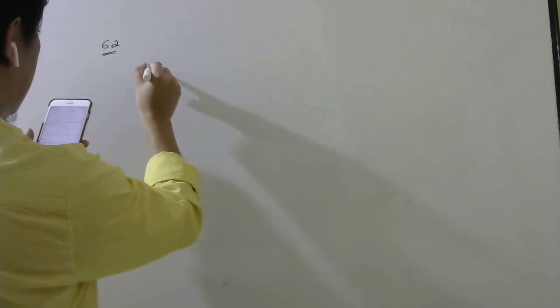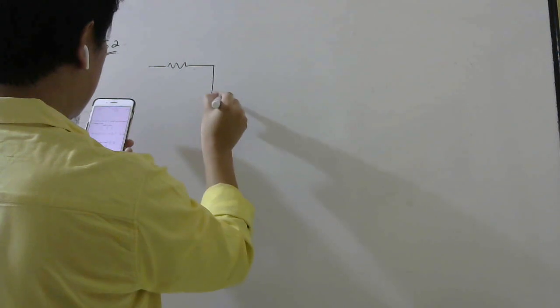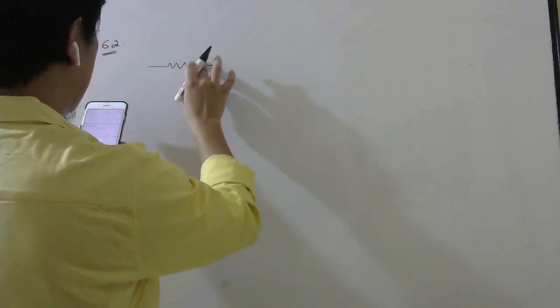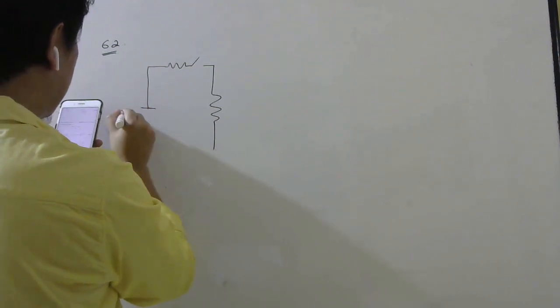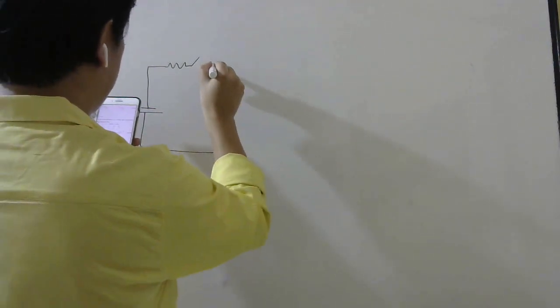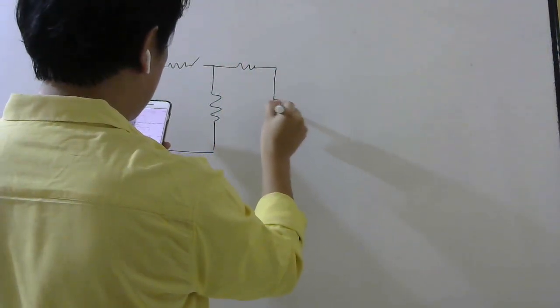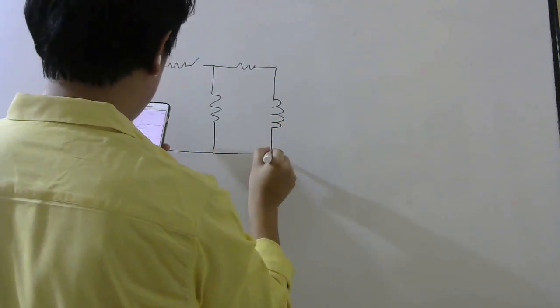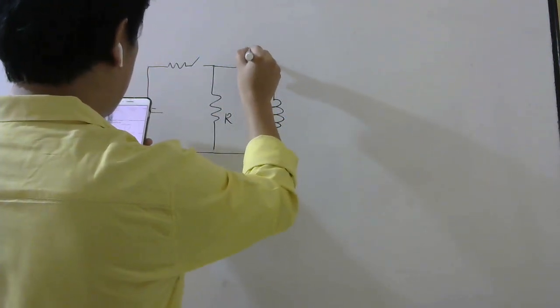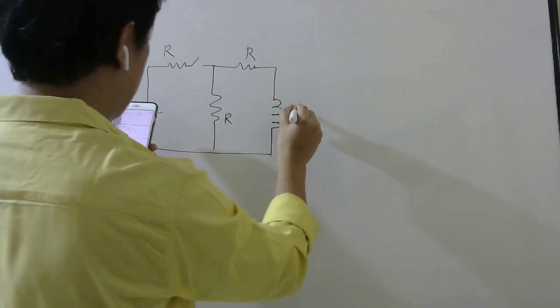So question number 62. It says, in the following circuit, the switch is closed at time 0. So let me draw the circuit first. Here there is one R, here there is one R. Switch is here. So battery like this. R, then L, R, R, R, L.